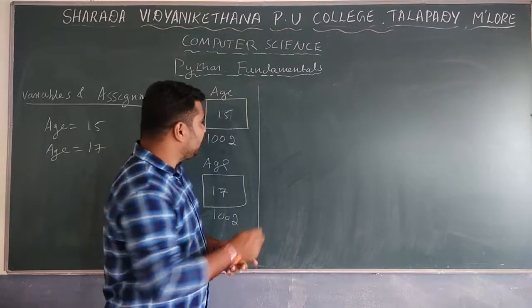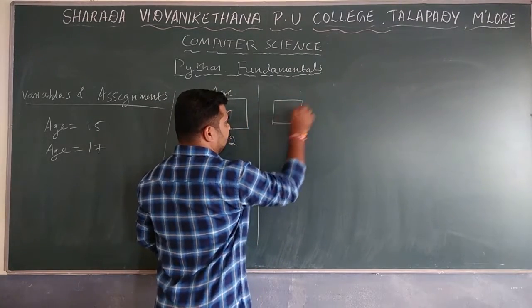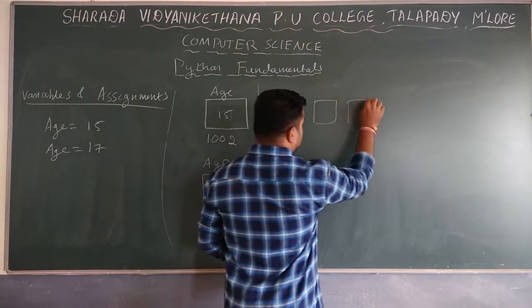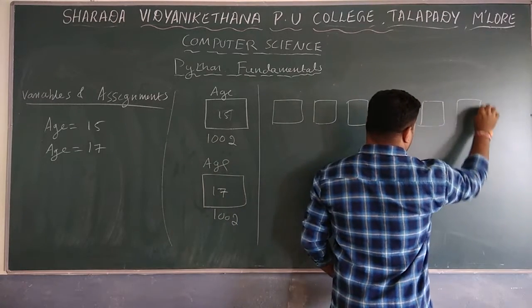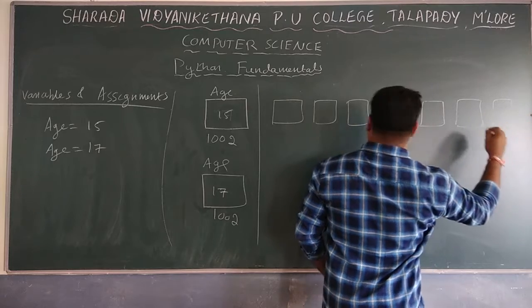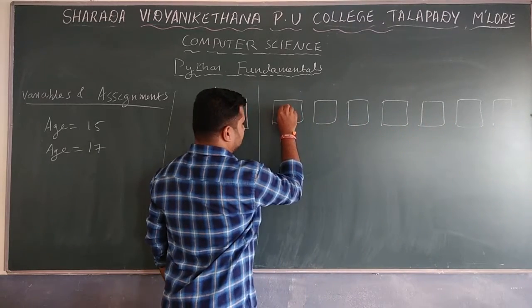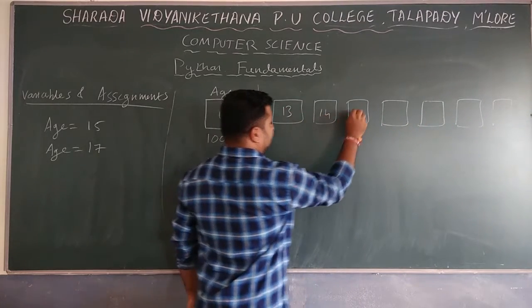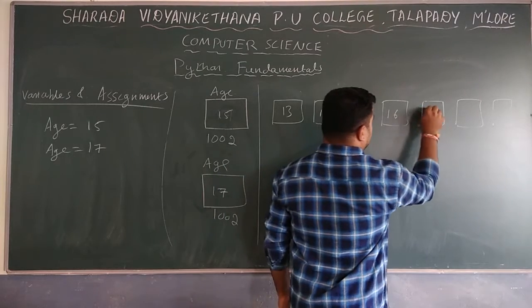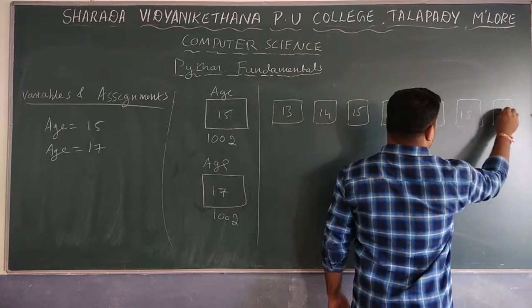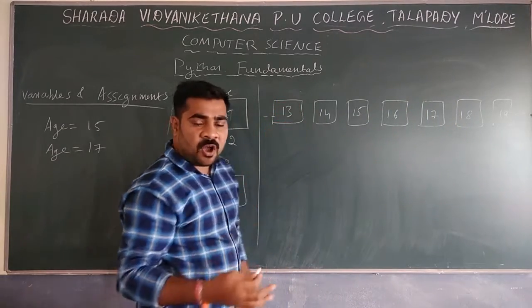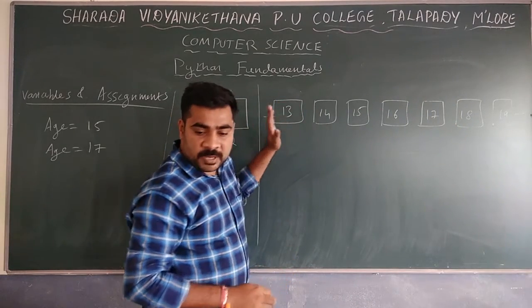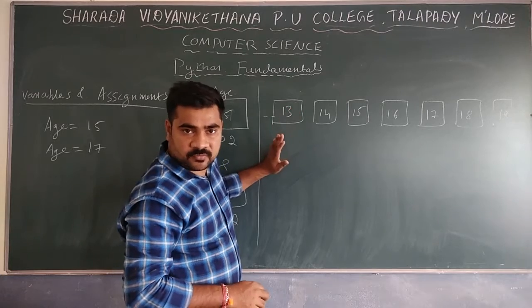Already data is stored. For example, data is stored like this. I can write 13, 14, 15, 16, 17, 18, 19. Like the data here also there, here also there. Some commonly used data will be stored in the Python programming language with one address.